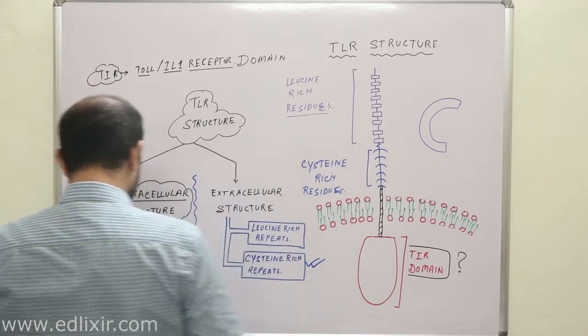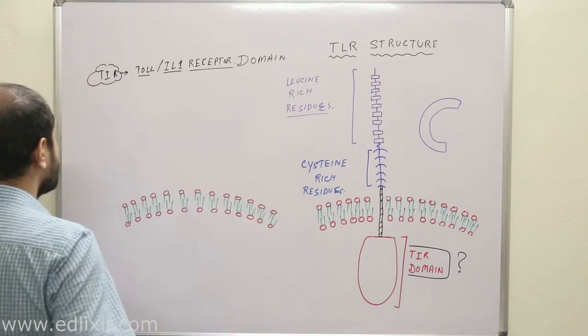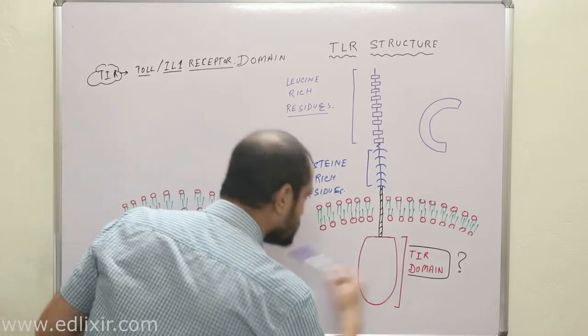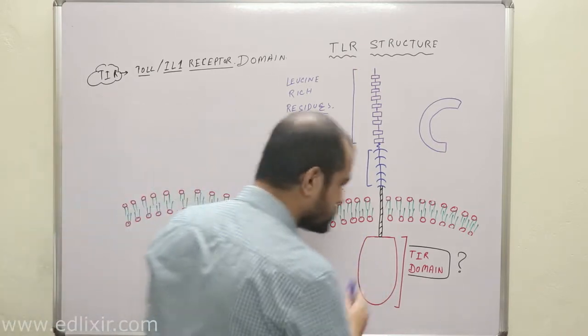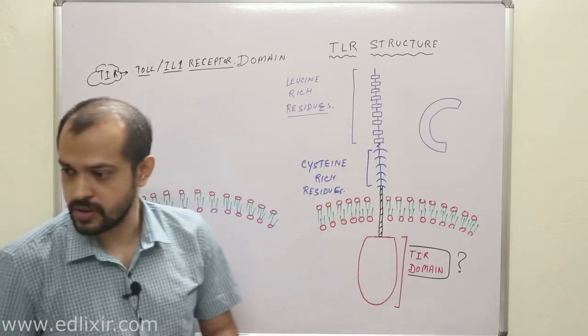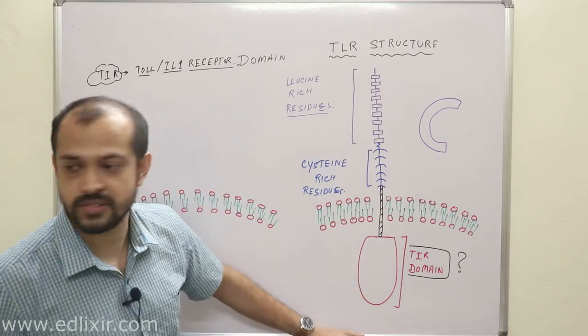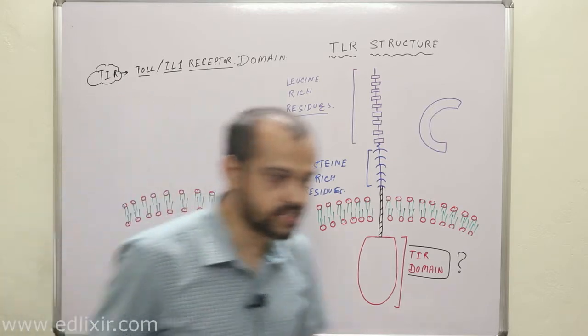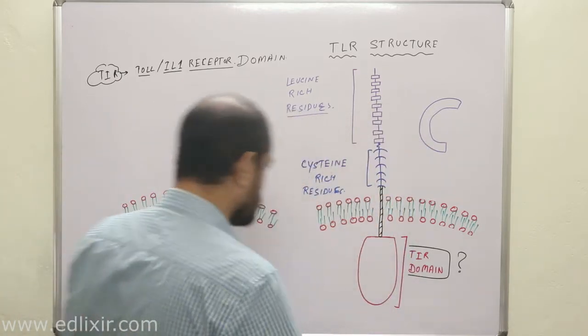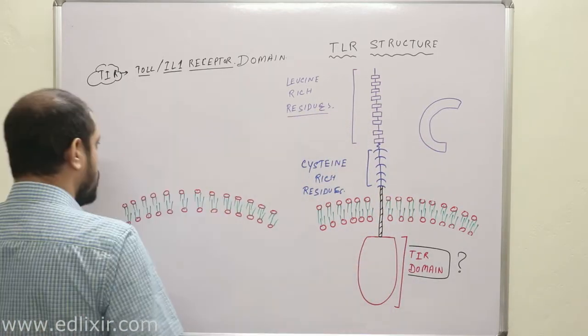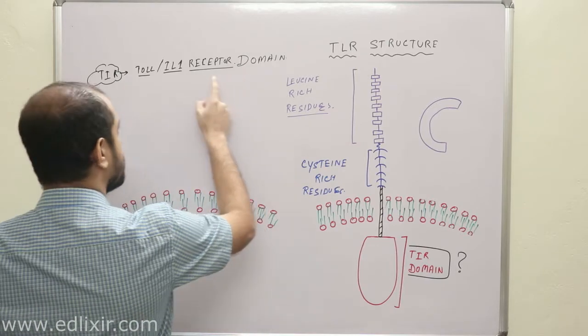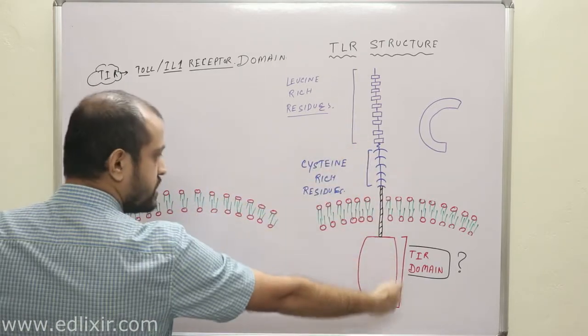Clear? Now listen with all your attention. Now we will be talking about why this domain is known by the name of TIR domain. Why are we talking about this TIR domain? This is very important, because this is the domain which starts the intracellular signaling process of TLR signaling. Clear? We should understand this domain very clearly.